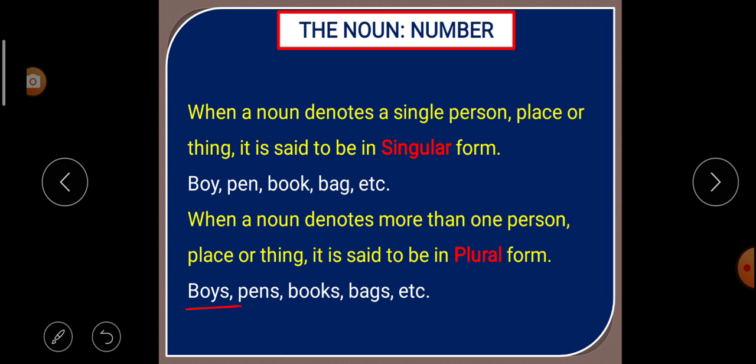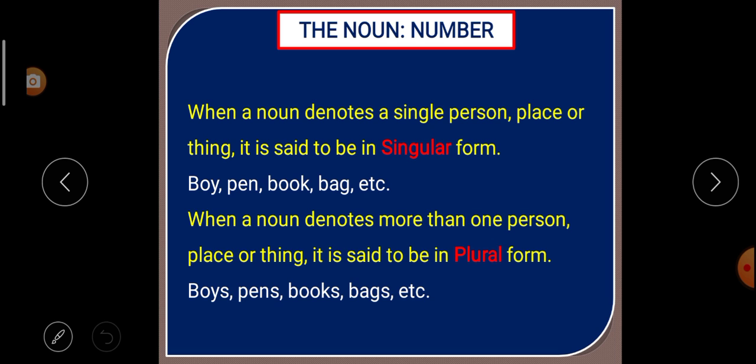Boys. Above we learned boy. Boy is one person, so it is singular. But here look at boys. Boys means more than one person. That's why it is in plural form. Next, pens. It is not one pen, it is more than one pen. So it is in plural form. Books. It is also not one book, rather it is more than one book. So that is said to be in plural form.